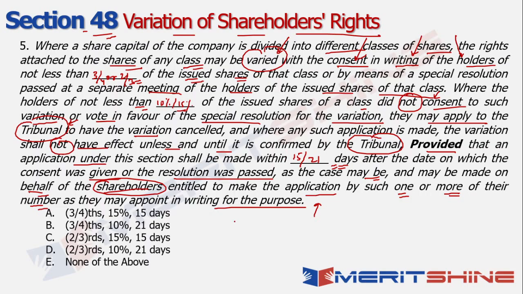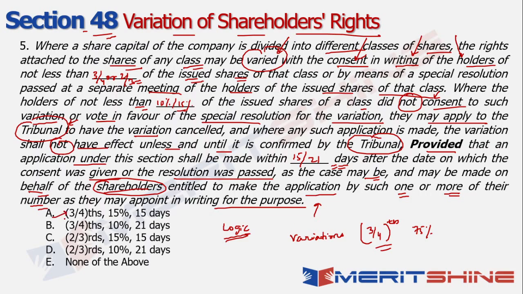So if we go again by a little bit of logic, whenever I'm trying to pass a resolution which has some changes or some variations, I would ideally need to get consent from as many of the shareholders as it is impacting. So if I go by logic, I should get the consent from as many as possible. So I'll probably look at 3/4 of those holders of shares, or roughly 75% giving their consent, right? That's what I'm looking at.